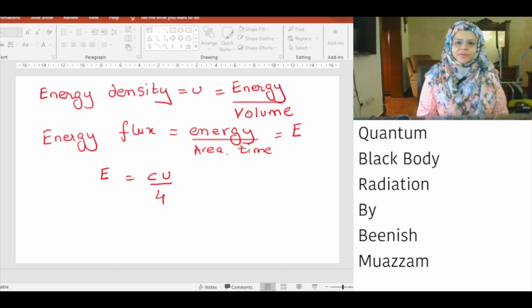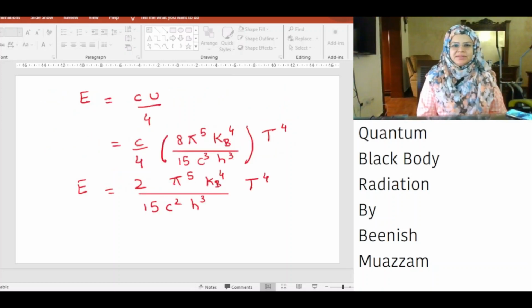Energy flux is equal to energy divided by area time and is denoted by E. E, the energy flux, is equal to c, that is the speed of light, multiplied by energy density, that is U, divided by 4. E is equal to cU over 4, is equal to c over 4 multiplied by [8 multiplied by pi to the power of 5 multiplied by k_B to the power of 4 divided by 15 c cube h cube] multiplied by T to the power of 4.